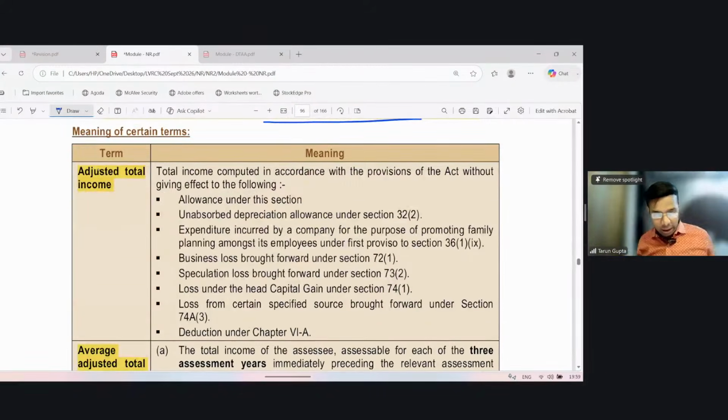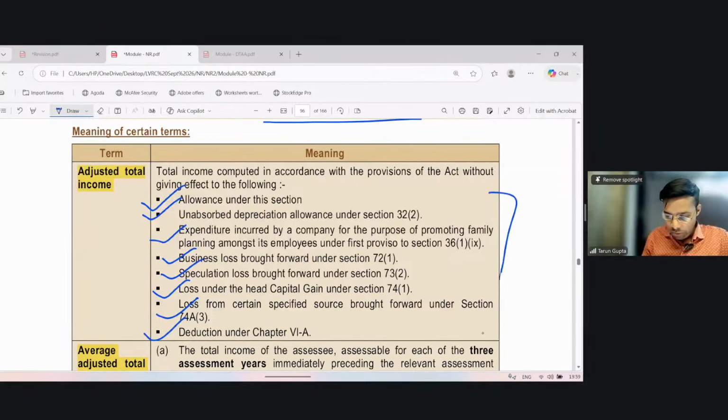What do you mean by adjusted total income? It means total income computed in accordance with the provisions of this Act without giving effect to the HO expenses allowed under this section, unabsorbed depreciation, family planning expenditure unabsorbed, business loss brought forward under section 72, speculative loss brought forward, capital loss from certain specified sources brought forward, and lastly, deductions under Chapter 6A.